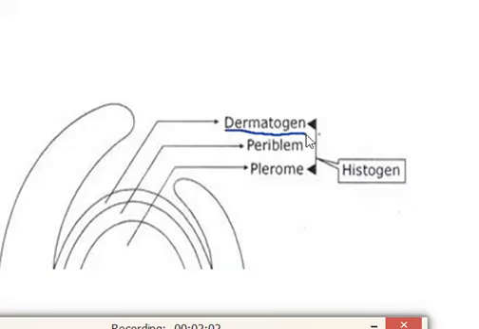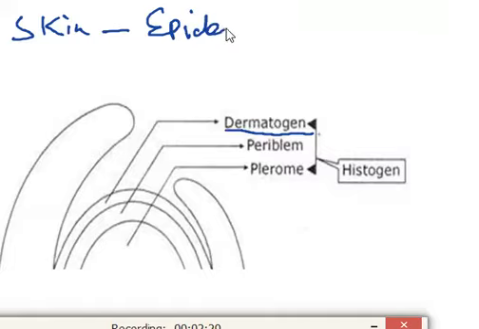The word dermatogen is derived from a Greek word meaning skin. It is the outermost layer of the meristem. It gives rise to the epidermis of the root. The second layer is called periblem.